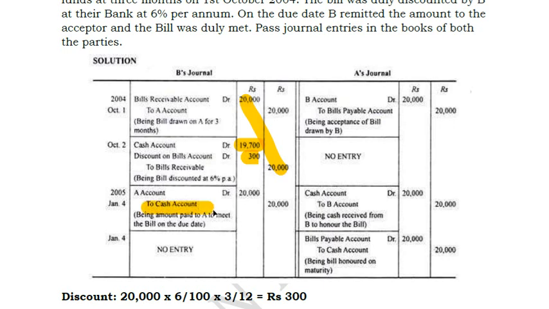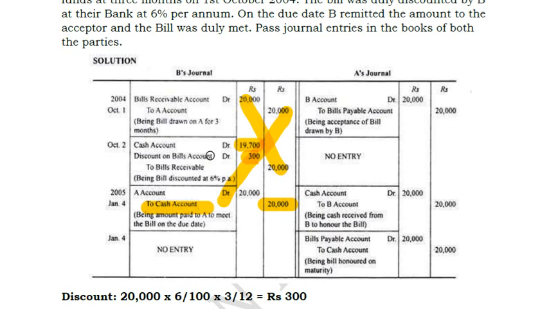So you are crediting your cash account by 20,000 and you are debiting A account by 20,000, because already you have credited A account. Now you have to knock it off. Otherwise, your book balance will still show that there is an amount of receivable from A. So hence you have to knock this off by passing an opposite entry while paying the cash. So this 20,000 will get knocked off with this entry. So A account becomes 0. Bills receivable account also becomes 0. Got it? So that is what you need to remember.